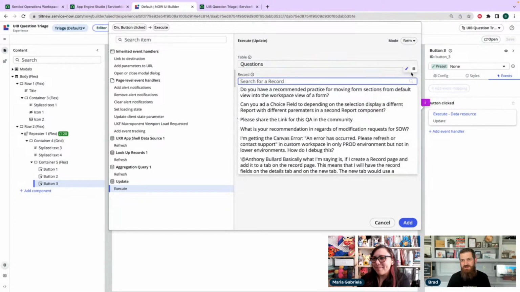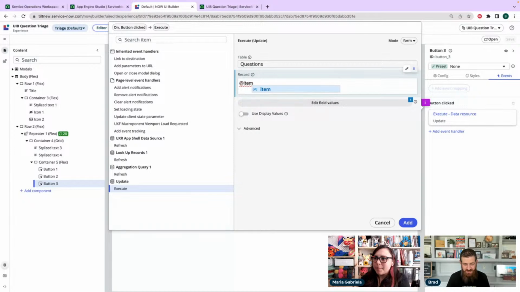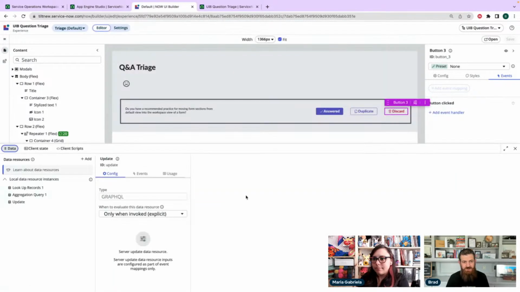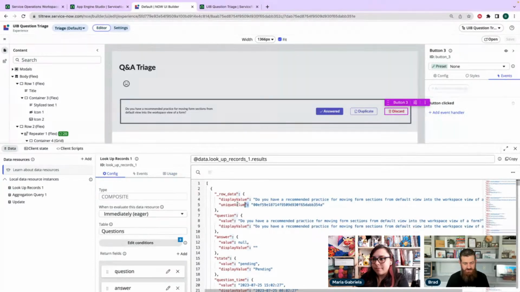Search for record. If we fire this, this is going to be... is it item? I think we have access to it from here. Because we're inside of the container. Yeah. Yep. I think it's under row data. Let's see. Oh, don't go away. Row data, unique value.